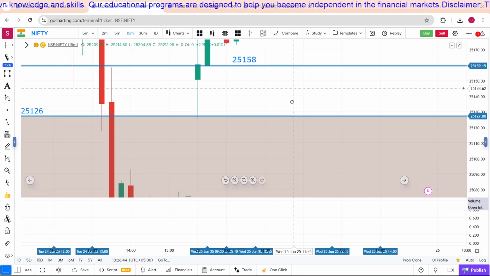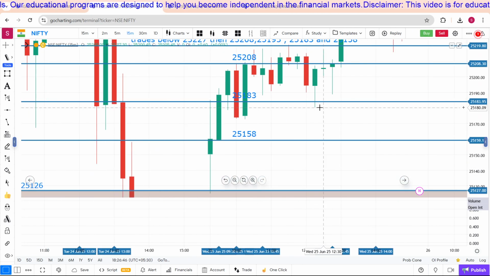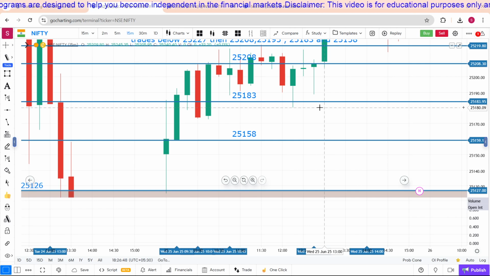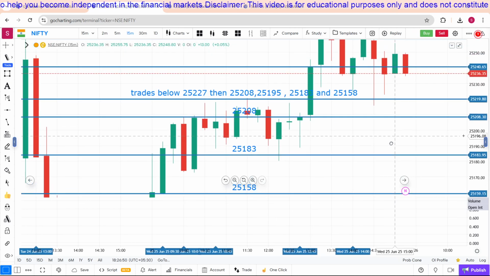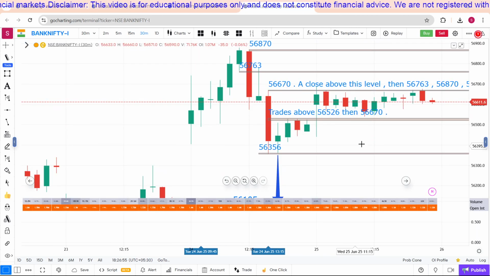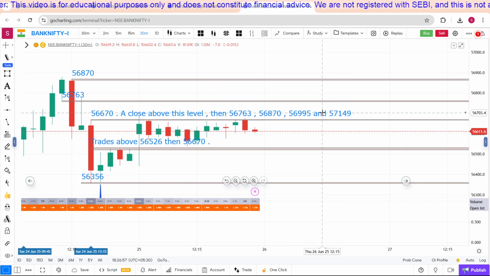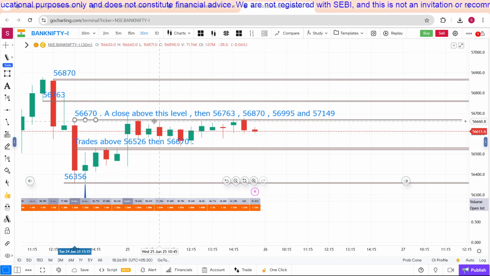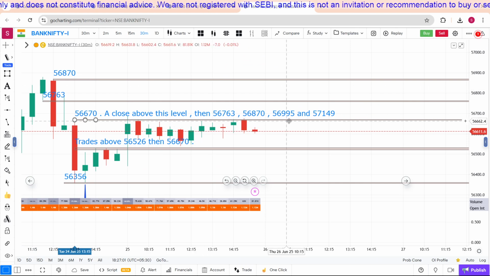Okay. Trade in the 2 minute chart for options and beware of premium decay. Then come back to Bank Nifty. Bank Nifty, yesterday's levels, that is Wednesday's levels, will continue.